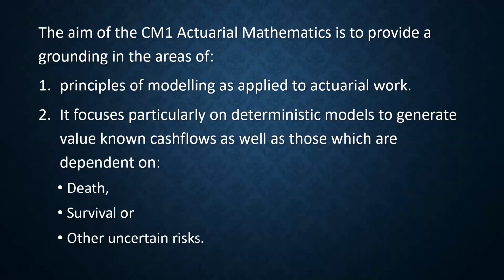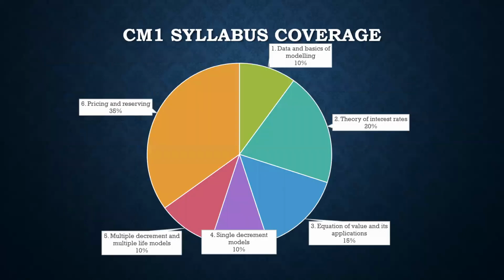So based on such criteria, the actuarial team of every insurance company decides the premium rates for the policyholders which they have to pay to the companies. In return, the company will pay back the claim amounts to them, considering the tenure, the interest rates, the fluctuating inflation rates, time value of money. So this is what the principles of modeling exactly applies in the areas of actuarial work. Now moving to the second point. It focuses particularly on deterministic models to generate value cash flows as well as those which are dependent on death, survival, or other uncertain risks.